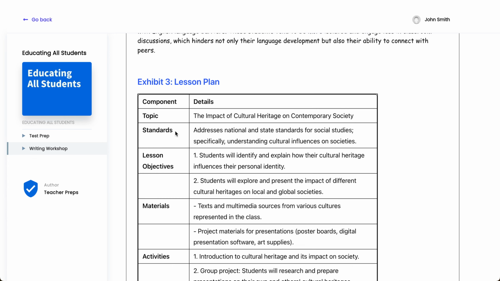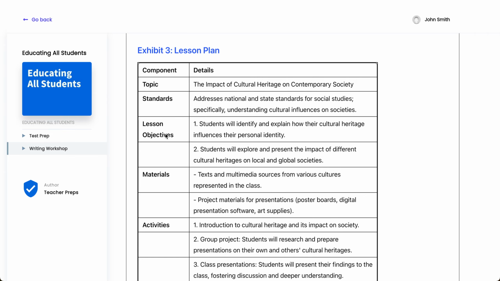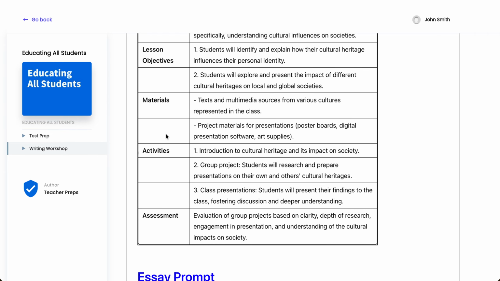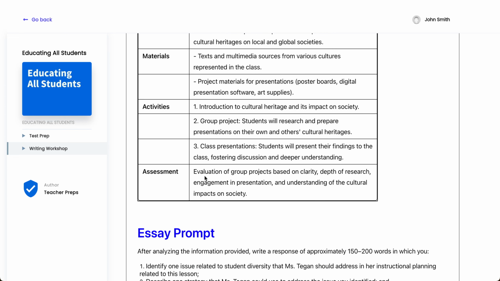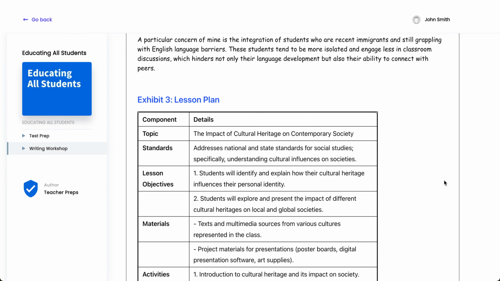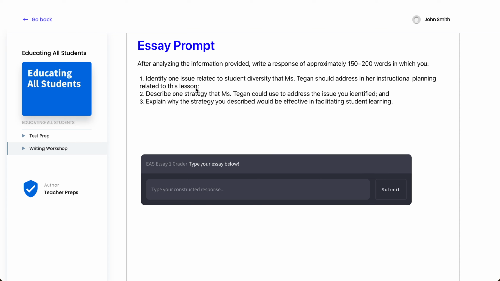And finally, we have in exhibit number 3, this is the lesson plan, and it looks like we have a topic, standard, lesson objectives, materials that Ms. Teagan will use, the activities that she will work with in order to implement the standards, and then finally the assessment. Overall, it looks like a really nice lesson plan. It looks like we are in the social studies lesson here, and then finally we have our essay prompt.